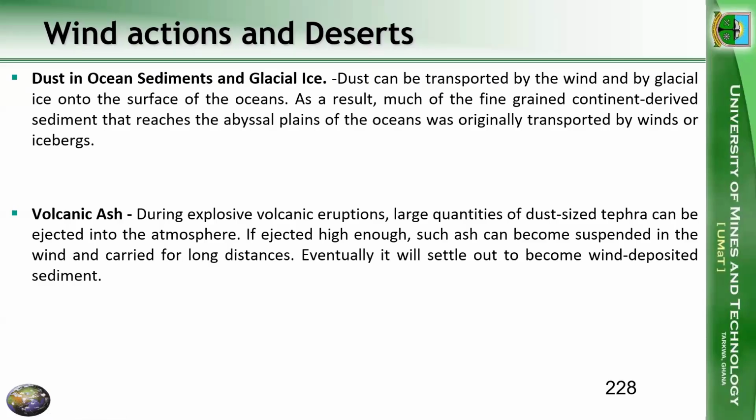Now, we could also have dust in ocean sediments and glacial ice, because dust can be transported by the wind and by glacial ice onto the surface of oceans. As a result of this transportation of dust, much of the fine-grained continent-derived sediment is able to reach the abyssal plains of the oceans. The dust particles we find in the abyssal plains were originally transported by winds or icebergs.